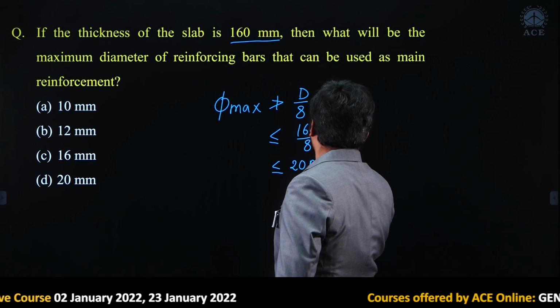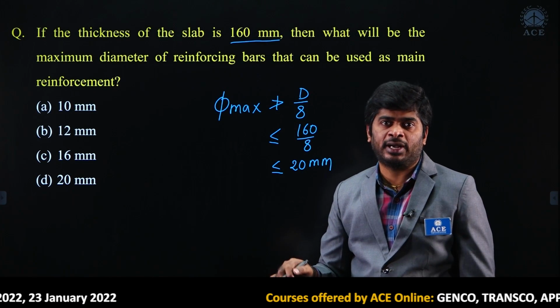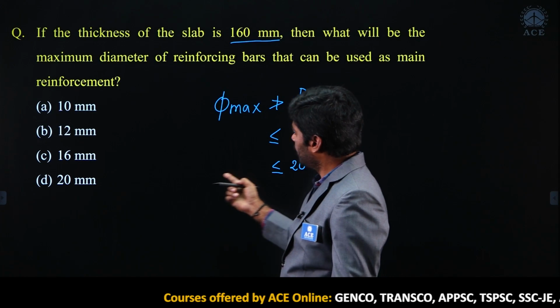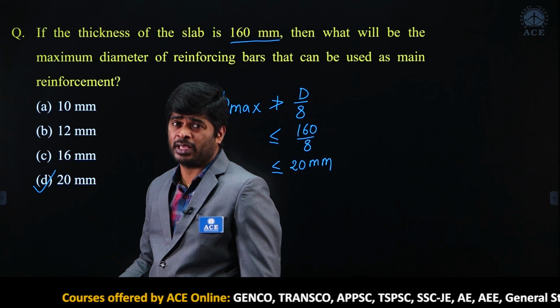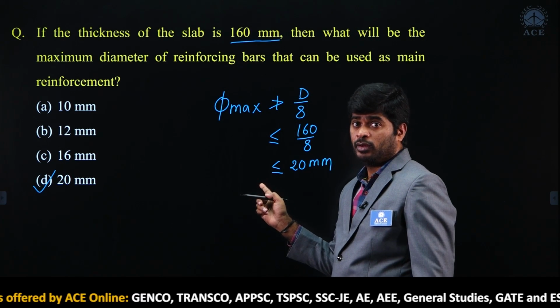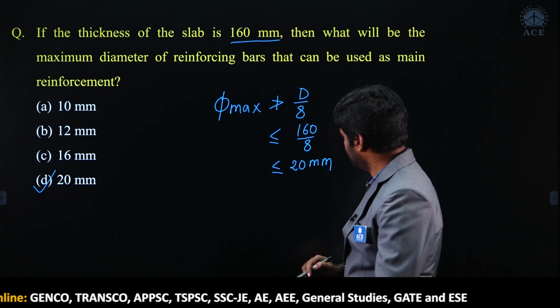First we check the option equal to. If equal to is not there, then we can go for the next symbol. Equal to 20 mm, yeah, it is there. Suppose 20 mm is not given in options, then I will take the less than symbol. For that I am going to take the diameter. Okay? Right.